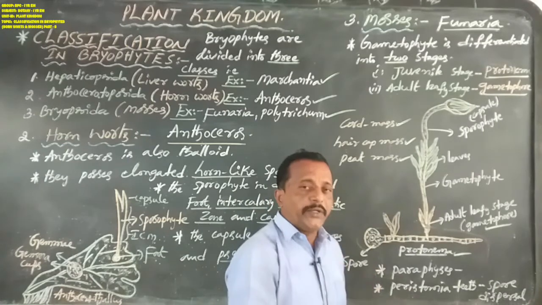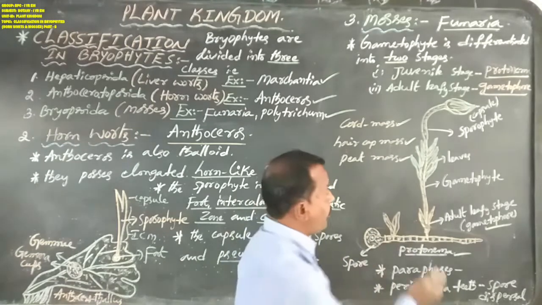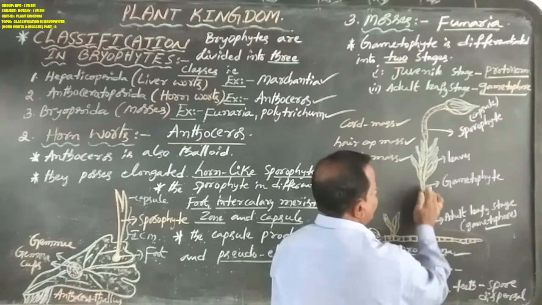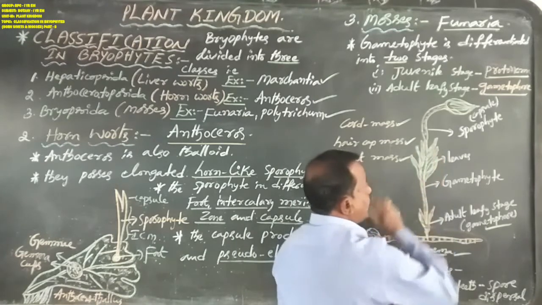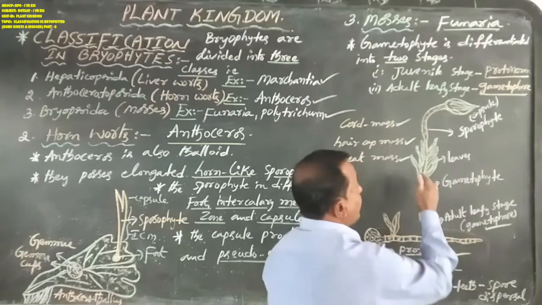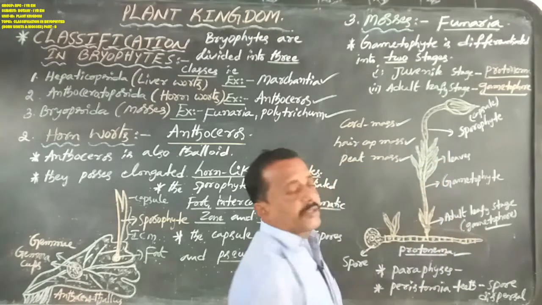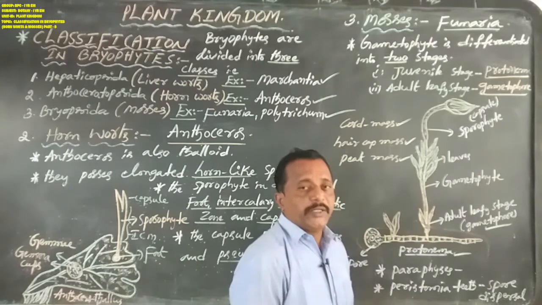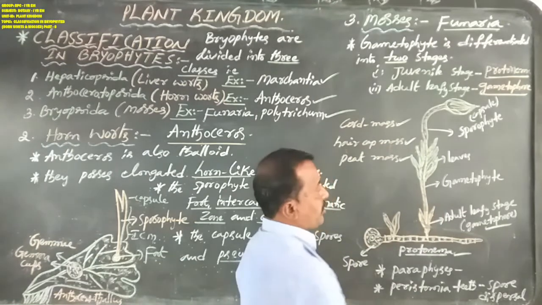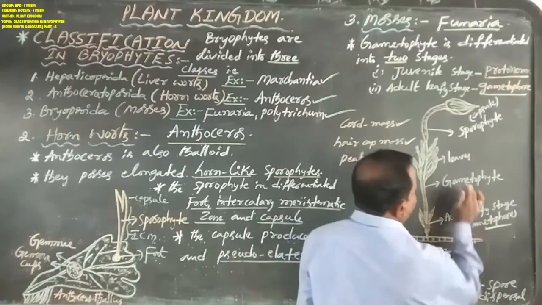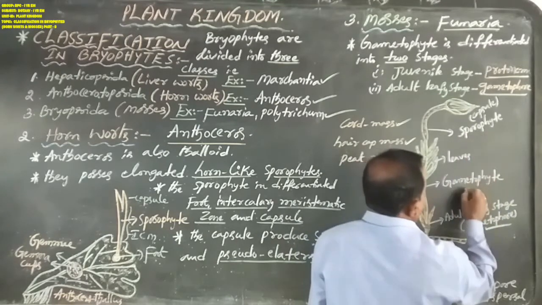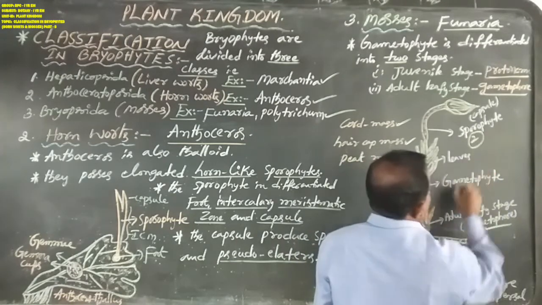It grows upright and straight, with several spirally coiled leaves. This gametophore consists of two parts: one is the gametophyte, the second is the sporophyte.